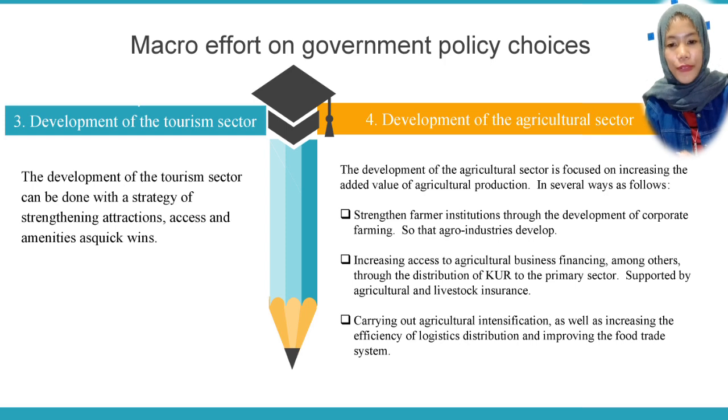And the third is development of the tourism sector. The development of the tourism sector can be done with a strategy of strengthening attractions. It will assess and administer quick wins. At last is development of the agricultural sector. The development of the agricultural sector is focused on increasing the added value of agricultural production.